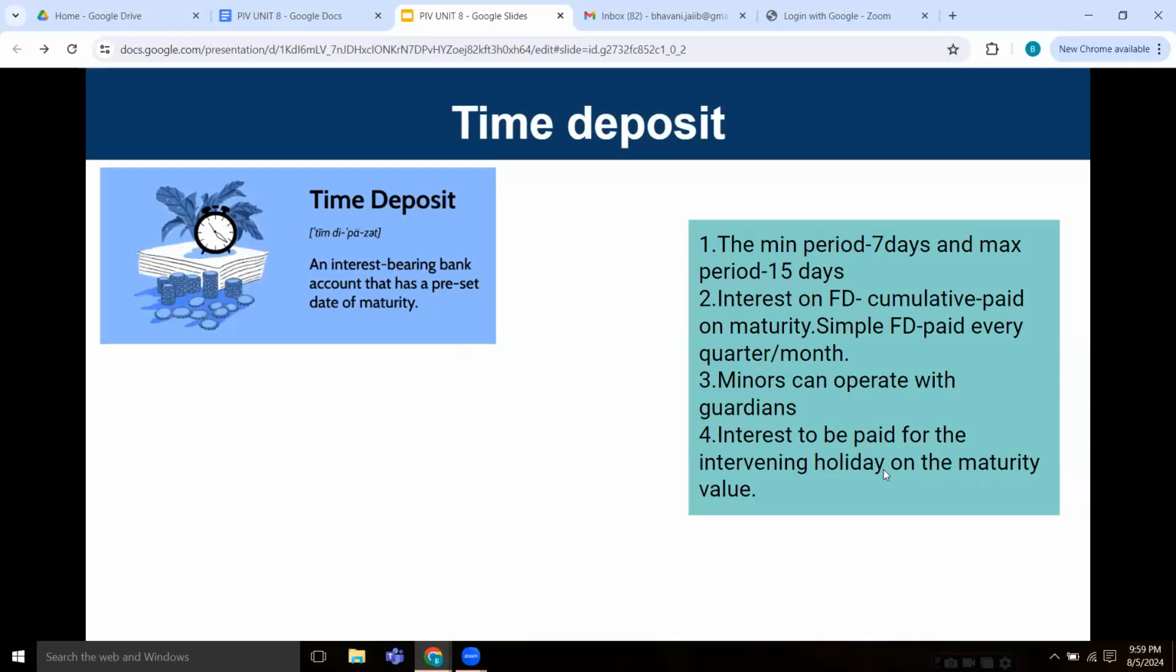Next, we will look at the time deposits. Time deposit is an interest-bearing bank account that has a preset date of maturity, which means there is a maturity date on which the bank will be liable to pay the customer. The minimum period will be 7 days and the maximum period will be 15 days.